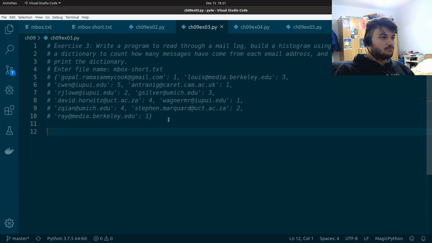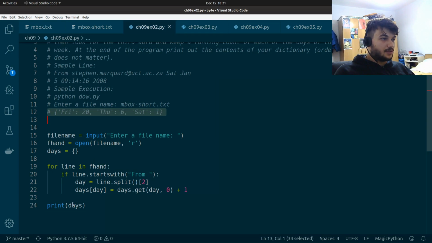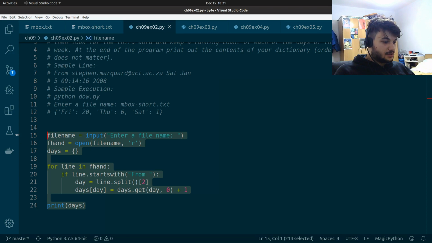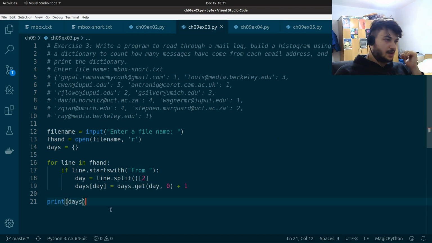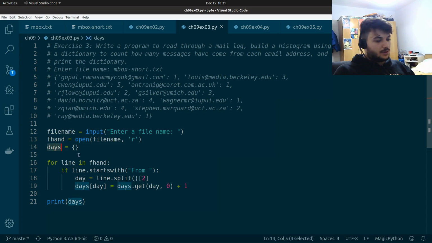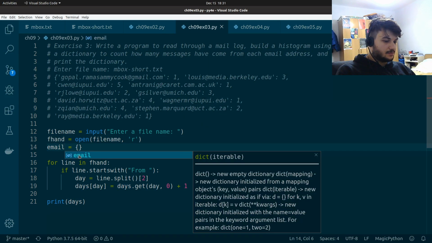We're going to copy some of the code we used here, since we don't have to write it from scratch. So I'm getting again the file name, I'm opening that file, and then I'm going to declare a dictionary with email addresses.